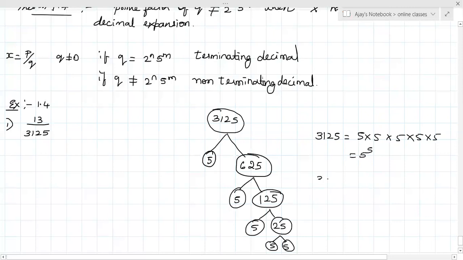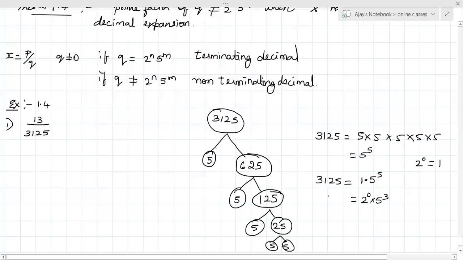I can even write 2 power 0. What is 2 power 0? 1. Anything power 0 is 1. So it is just like 5 power 5. If nothing is there, I can write 1 here. 1 into 5 power 5. So I can write it like this: 2 power 0 into 5 power 5.